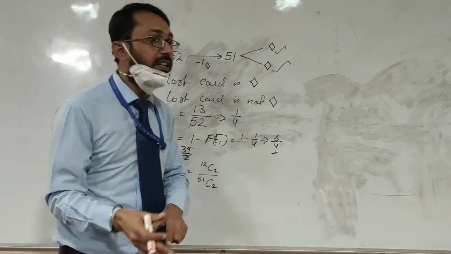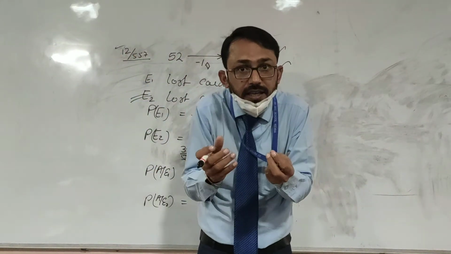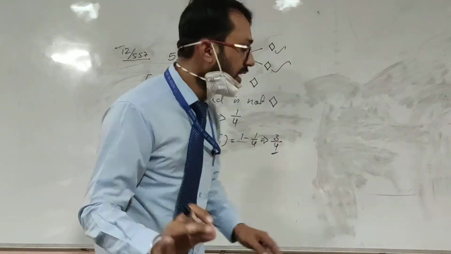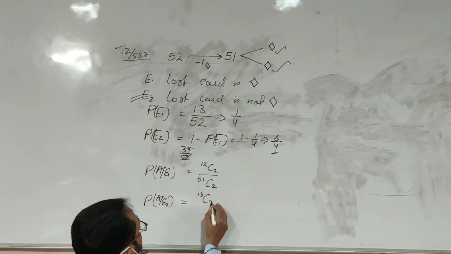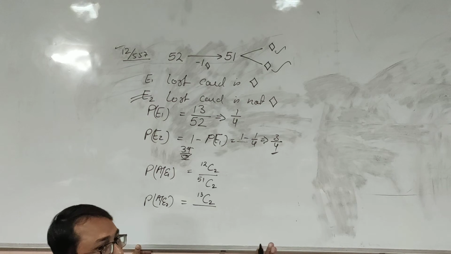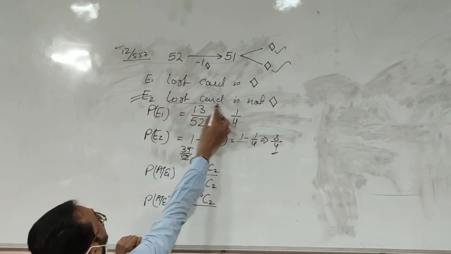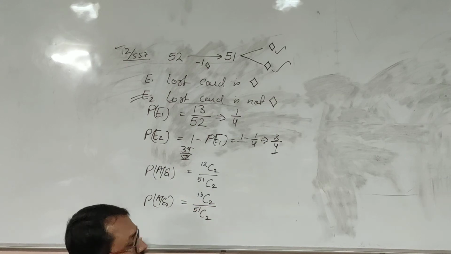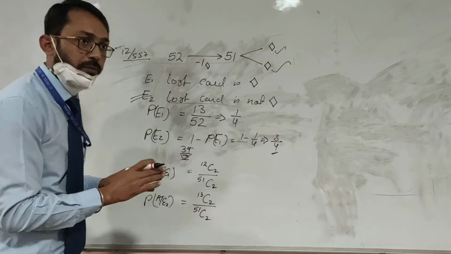Now 2 cards we need to take. How many diamonds are there when the lost card is not diamond? It means we are having exactly 13 diamonds. So out of 13 diamond cards, we want 2 diamond cards, and the total will be 51 only, because the one lost by chance is not diamond. Now, we only need to implement the formula.